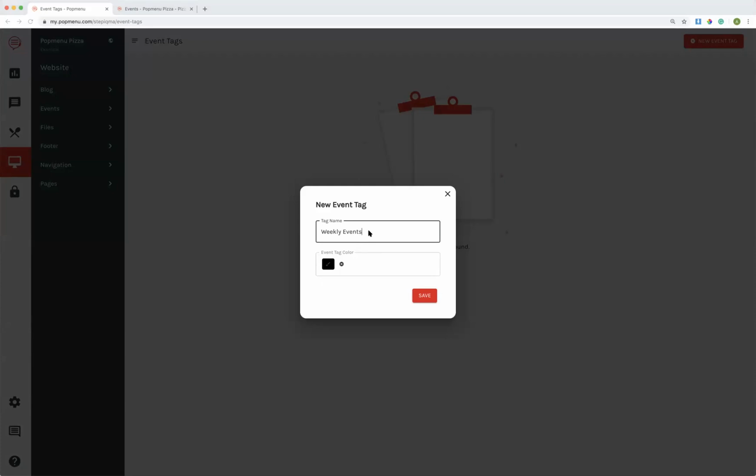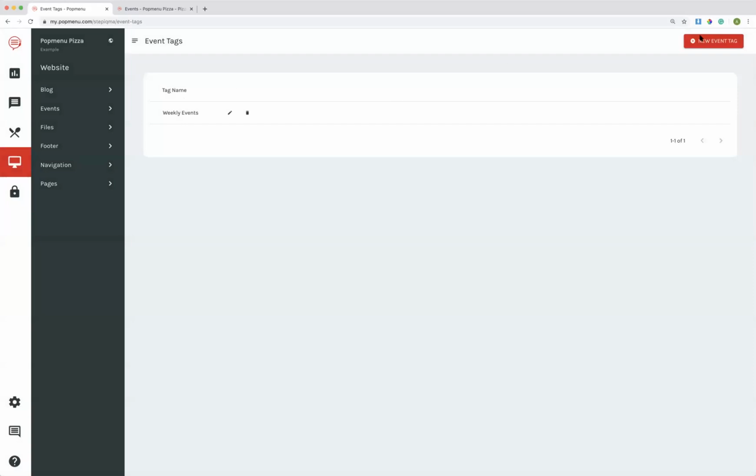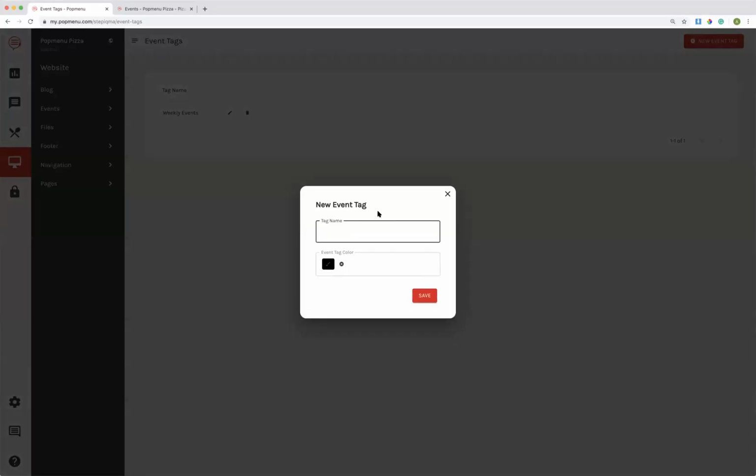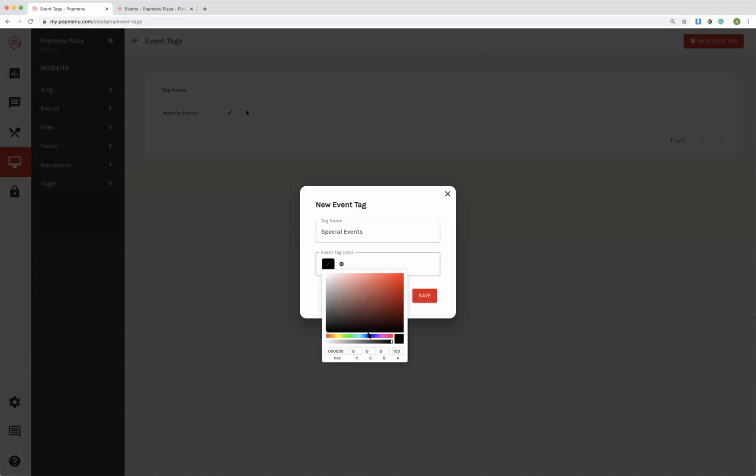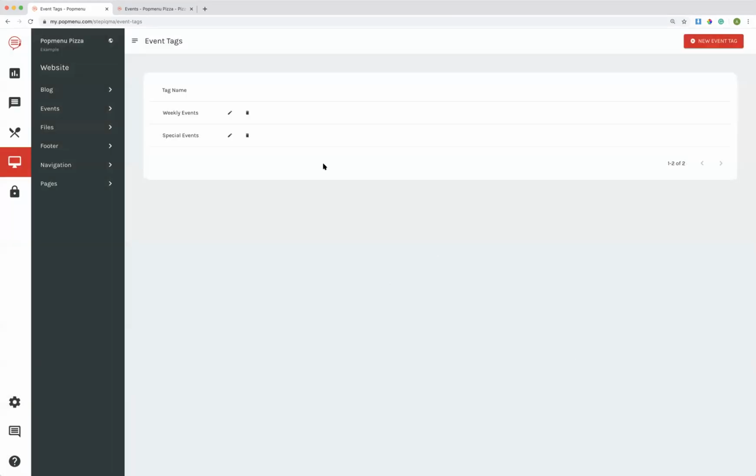And what's really cool about these event tags that help you categorize your events is that you can add different colors to make them look pretty. And I'm going to add my second event tag, and it's going to be called Special Events. So maybe I want this one to be a pretty blue. So now I have my 2 event tags.